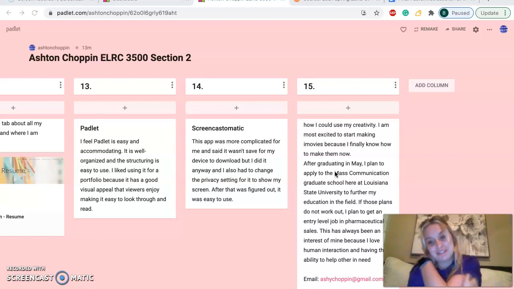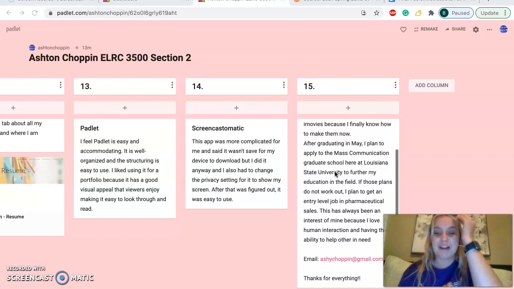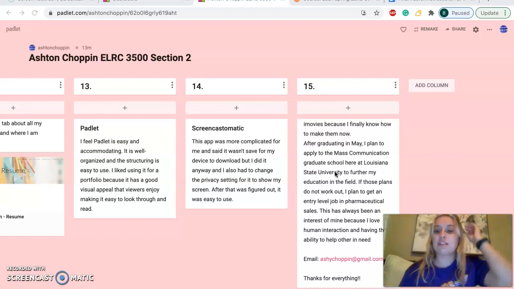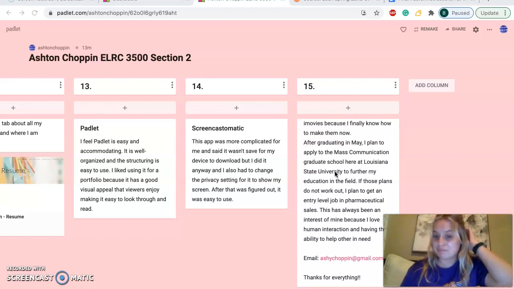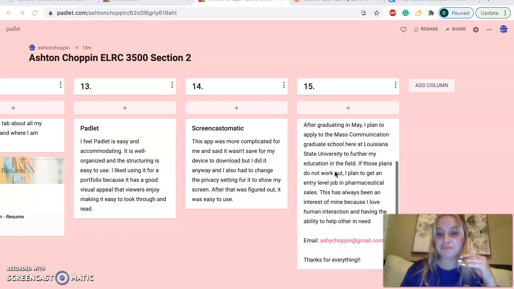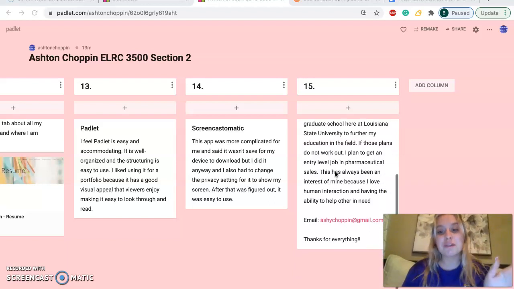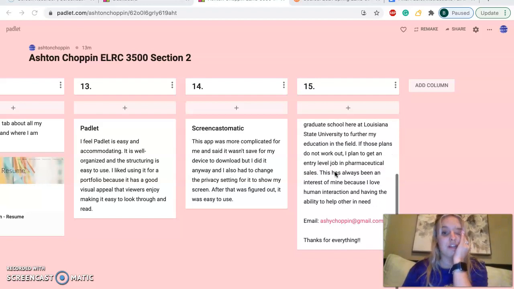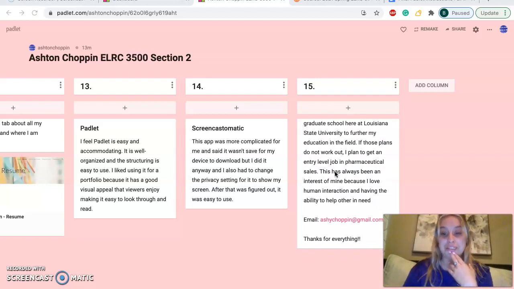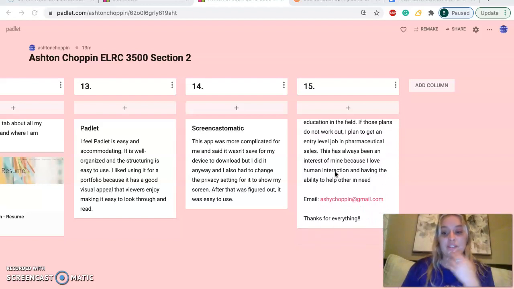After graduating this coming May, like next week, I am applying to the Mass Comm grad school here at LSU. And if those plans don't work out, I am probably going to just get an entry level job in pharmaceutical sales. It's always something I've thought about and always something that is kind of my backup right now.